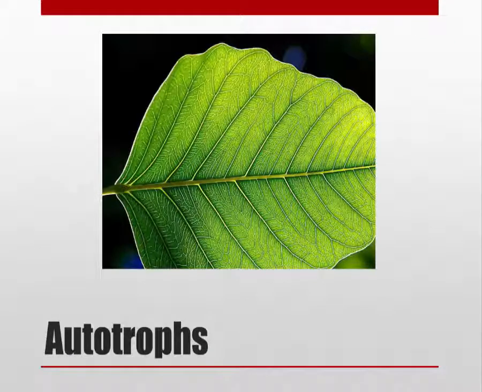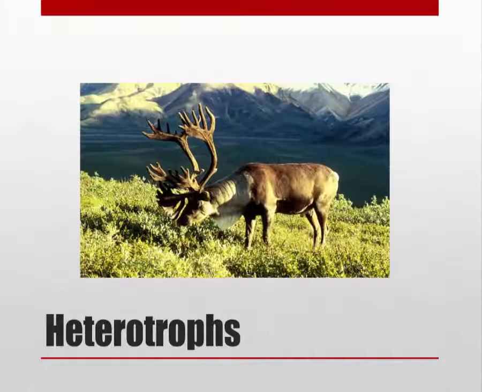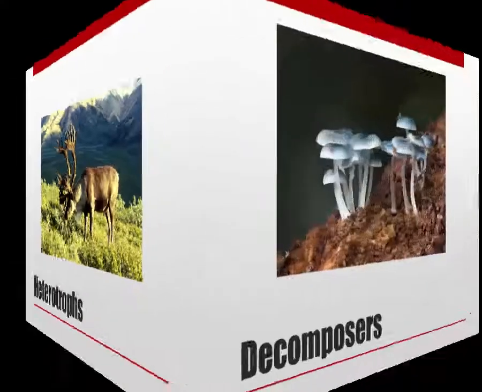Autotrophs. Remember, they produce their own food. They're any organism capable of self-nourishment by using materials as a source of nutrients and using photosynthesis or chemosynthesis as a source of energy. Heterotrophs. Remember, heterotrophs consume something else. They cannot make their own energy.